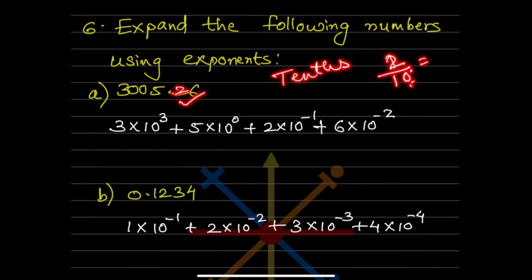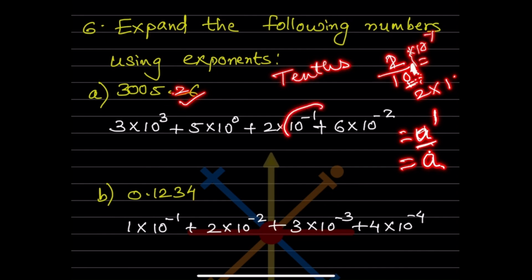2 by 10 means 2 into 1 over 10. 10 alone means there is a 1, because anything can be written with power 1; 10 is 10 raised to 1, so a raised to 1 is a, the base, the same. So what is that going to be? 10 raised to 1 is the 10 here. Now if we take this to the numerator, that is going to be 10 raised to minus 1. So this is 2 into 10 raised to minus 1.